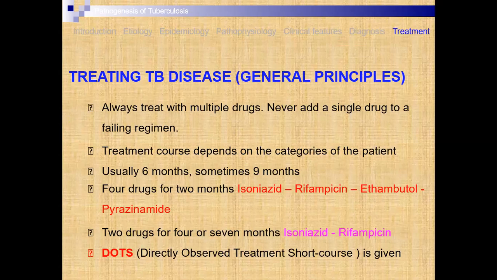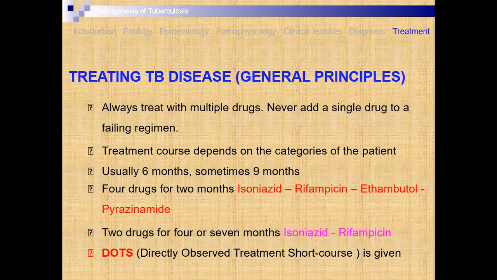Initially for TB, a 4 drug combination is given, such as isoniazid, rifampicin, then ethambutol, then pyrazinamide. Initially 4 drug treatment for 2 months and then 2 drug treatment for 4 to 7 months. In this case, isoniazid and rifampicin are the best choice. Isoniazid is the only drug utilized for tuberculosis, but along with this, rifampicin should be given for synergistic action.